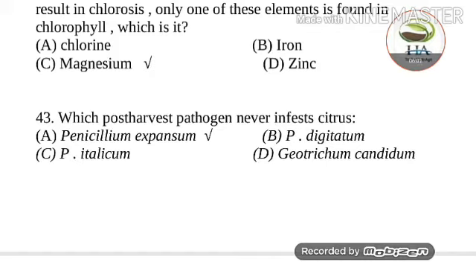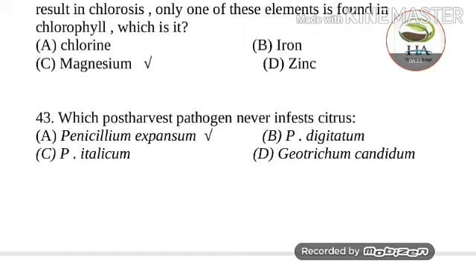Next question is, which post-harvest pathogen never infests citrus? This one is most important question, guys. So options are Penicillium expansum, Penicillium digitatum, Penicillium italicum, and Geotrichum candidum. So answer of this question is Penicillium expansum.